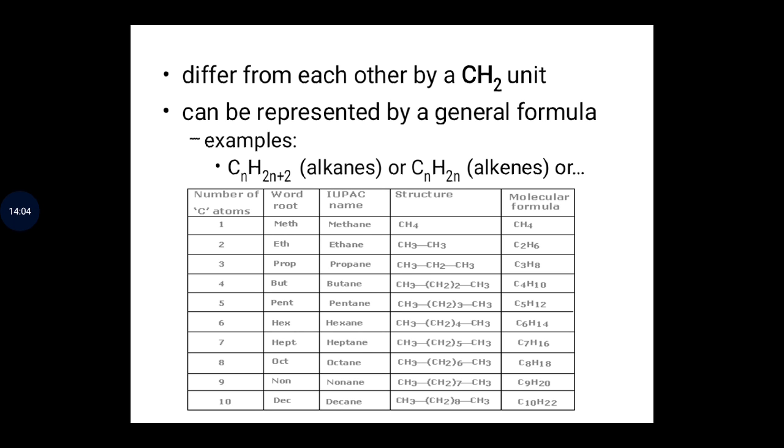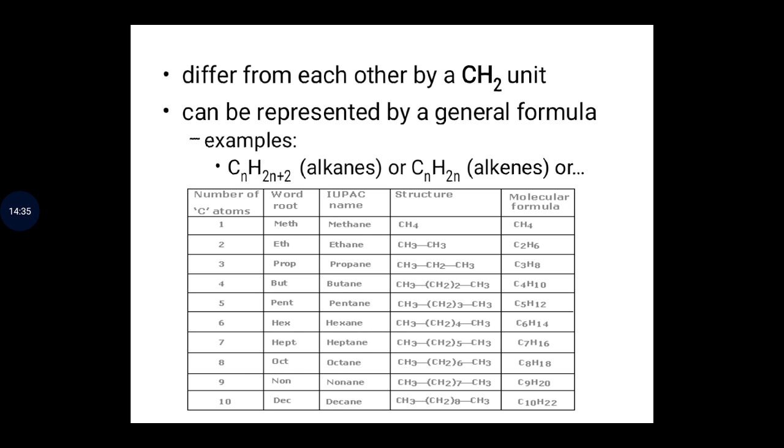Because this is an alkane member, in the meth you will add the last three letters, the suffix from the alkane, that is A and E. So you see, meth changed to methane, so the structure is CH4 and the molecular formula is CH4.